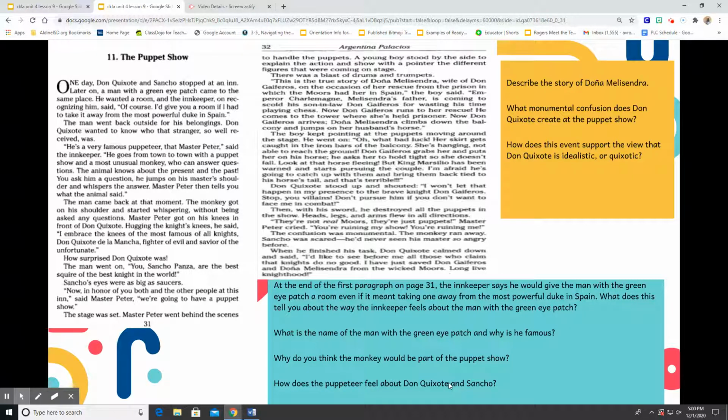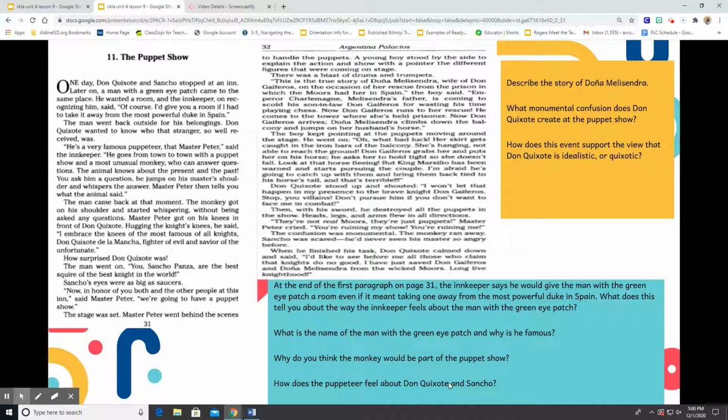Chapter 11, The Puppet Show. One day, Don Quixote and Sancho stopped at an inn. Later on, a man with a green eye patch came to the same place. He wanted a room, and the innkeeper, on recognizing him, said, "Of course, I'd give you a room if I had to take it away from the most powerful duke in Spain." The man went back outside for his belongings.